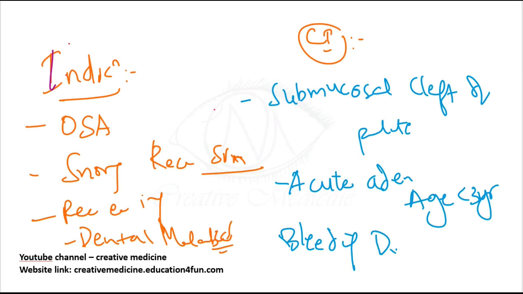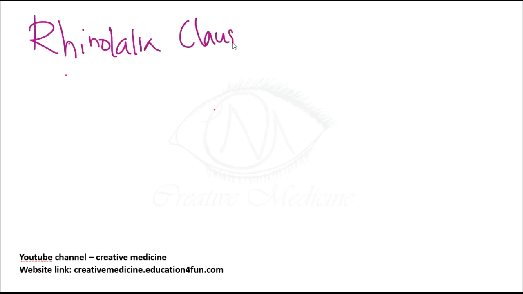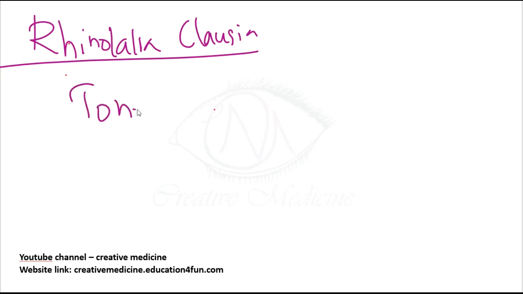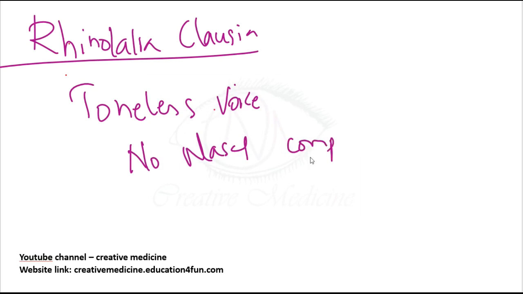Now, we have said that in adenoid children, there is a type of voice called rhinolalia clausa. So what is rhinolalia clausa? Here there is nasal obstruction, and as a result, the nasal resonance that should be given to the voice is lost. So a toneless voice with no nasal component is seen in the children.